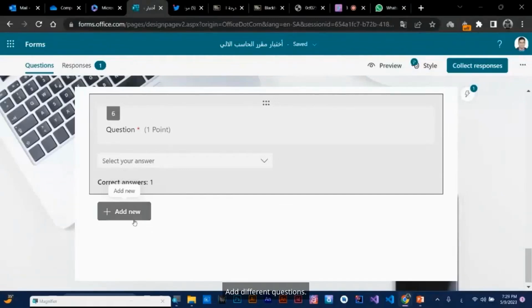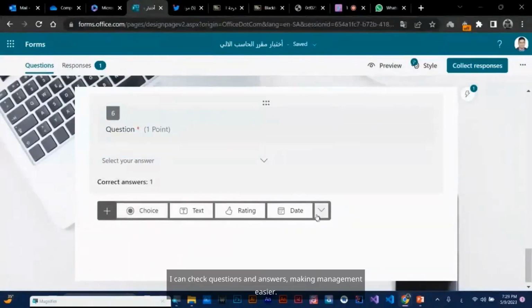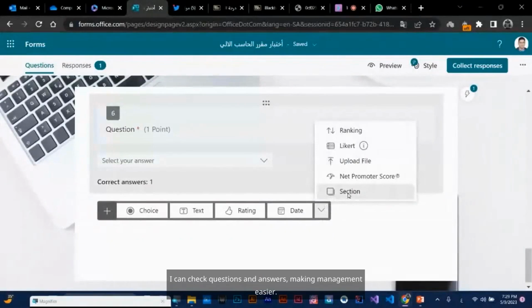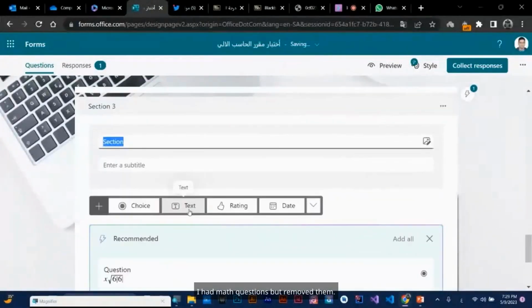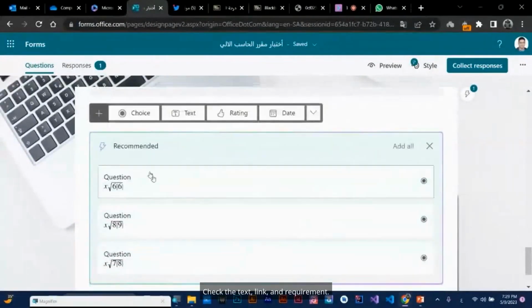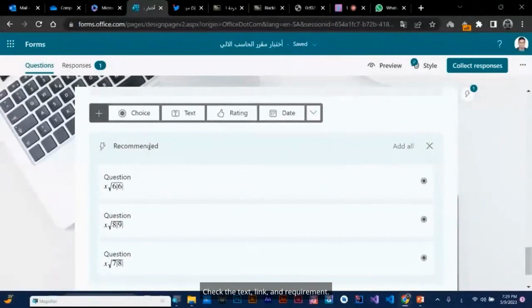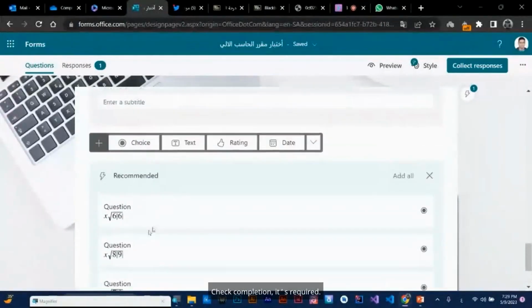I can add different questions and check the questions and answers, making management easier. I had math questions but removed them. Adding a new section, I check the text, link, and requirement. Use requirements if needed. Check completion. It's required. No math, so I'm done.